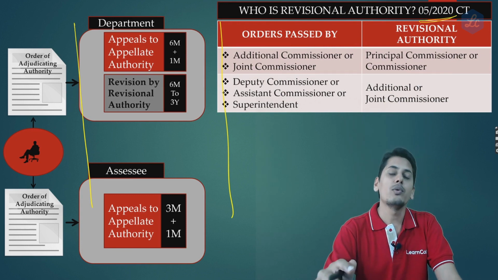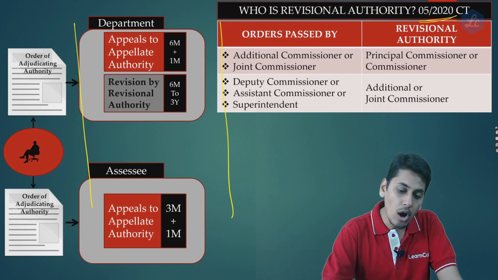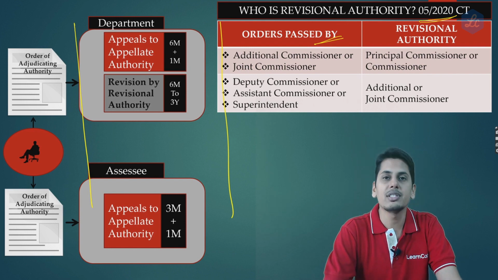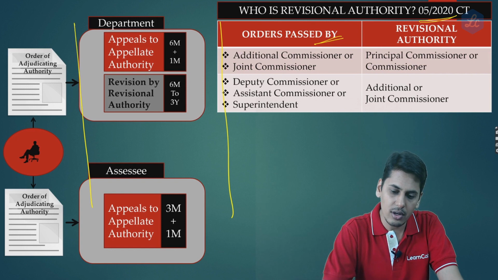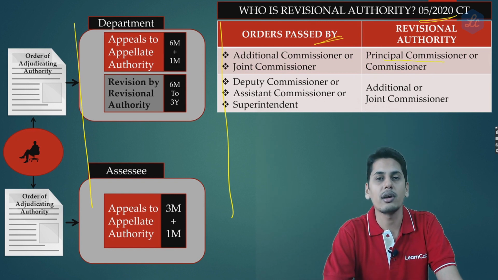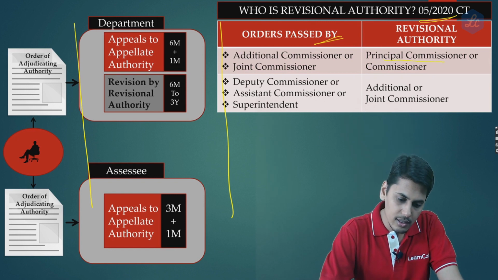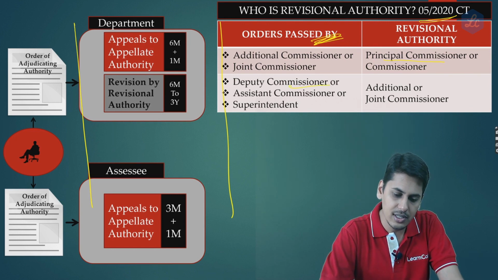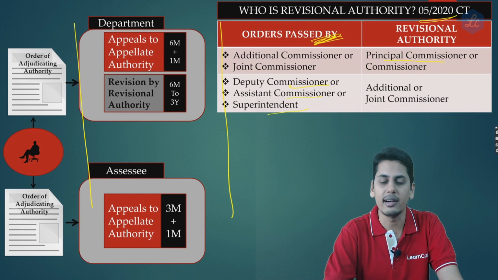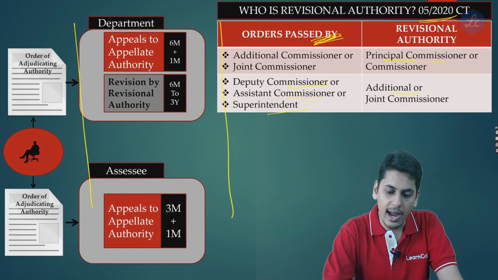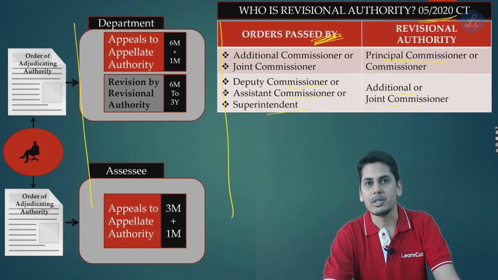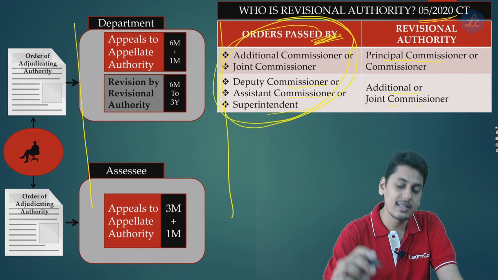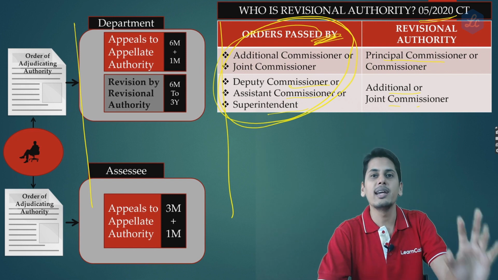Notification 5/2020 Central Tax tells you that for the orders passed by an additional commissioner or joint commissioner, the revisional authority is going to be the principal commissioner or commissioner. If the adjudicating authority who passed the order is a deputy commissioner, assistant commissioner or superintendent, the revisional authority is going to be the additional commissioner or joint commissioner. As we all know, these are the only persons who can pass an order. These are the adjudicating authorities.